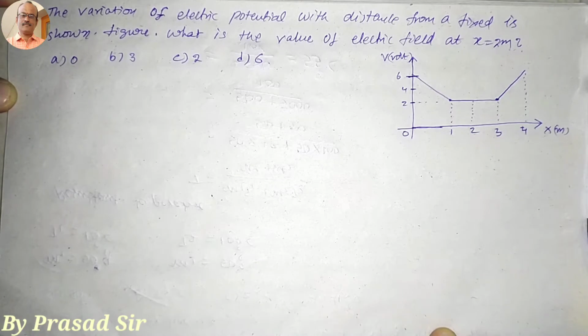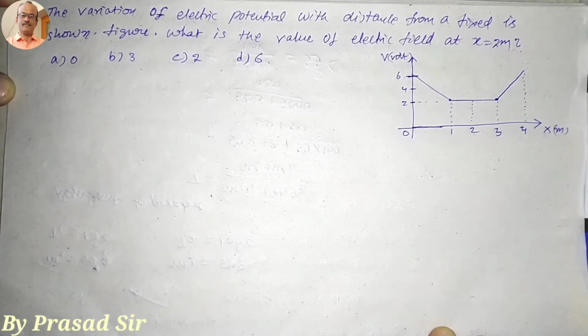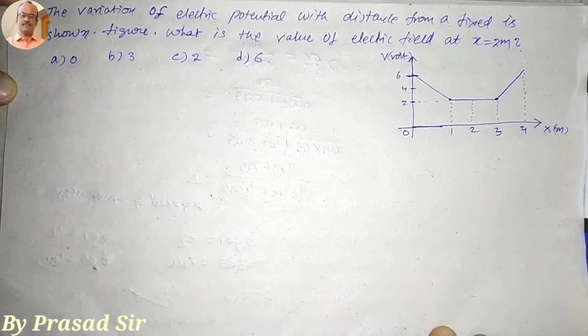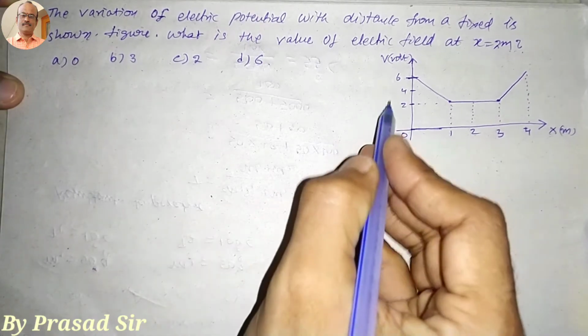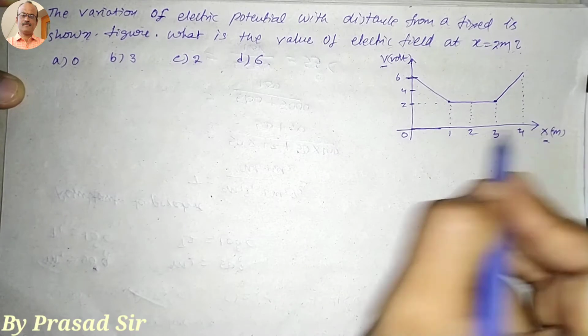Now the question number 24. The variation of electric potential with distance from a fixed point is shown in the figure. What is the value of the electric field at x is equal to 2 meters? The graph is given here, with potential difference and here x.